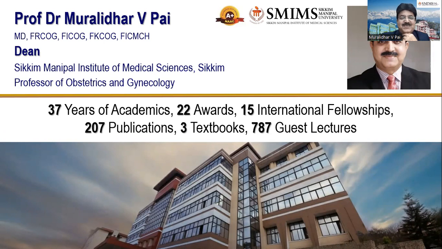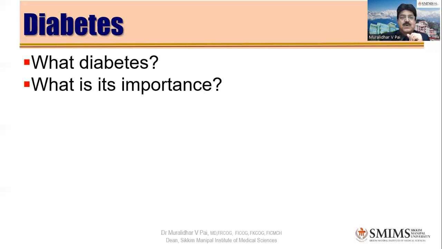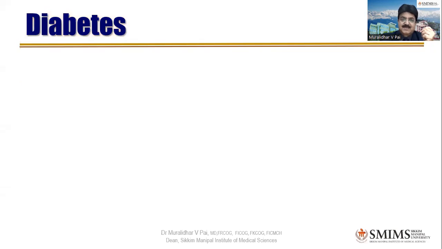So as usual, before starting the case, let us discuss a few things about diabetes, which is very important as a prelude. So what is diabetes? That's the main question, whether it is in obstetrics or otherwise. Everybody wants to know what is diabetes and why is it so important for us to know that. Diabetes is a metabolic syndrome which is characterized by glucose intolerance, and that could be either due to a decreased insulin production or an increased insulin resistance.